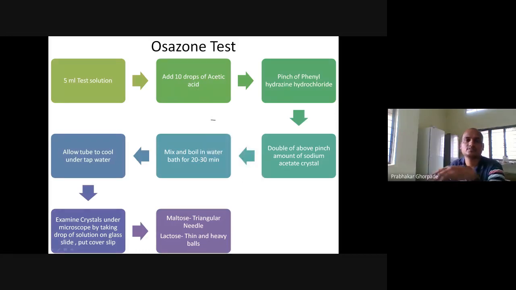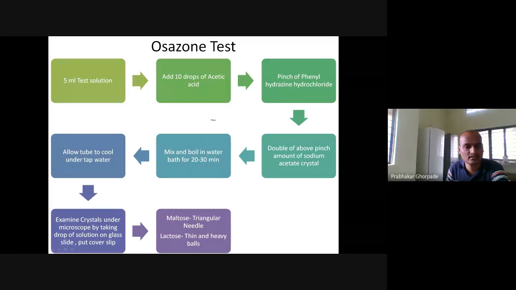Okay, 10 drops of acetic acid we are adding to this one, and a pinch of phenylhydrazine hydrochloride we are adding to this same mixture. We have to add double the above pinch of the sodium acetate crystal, then mix and boil in the water for 20 to 30 minutes, then cool under the tap water and observe the crystal under the microscope by taking drops of solution on the glass slide.